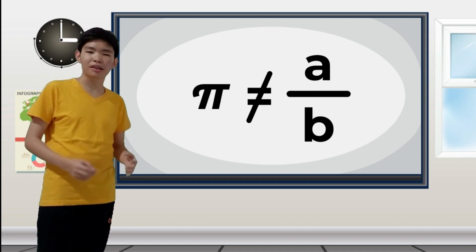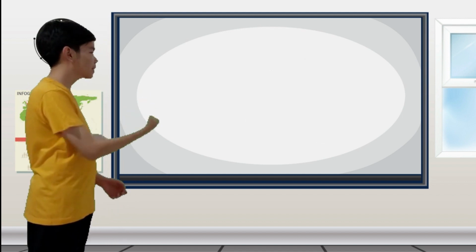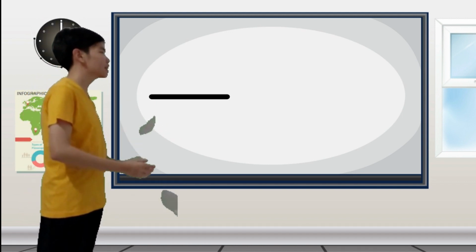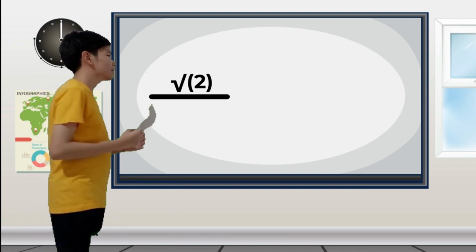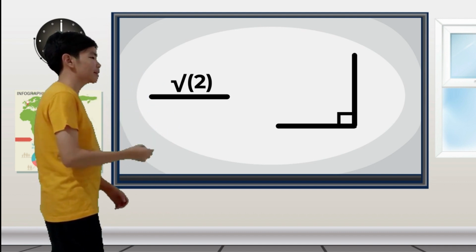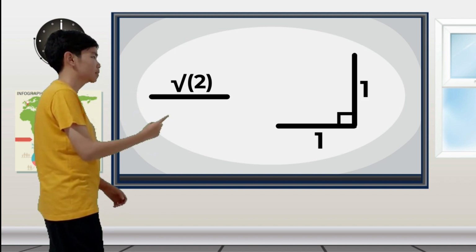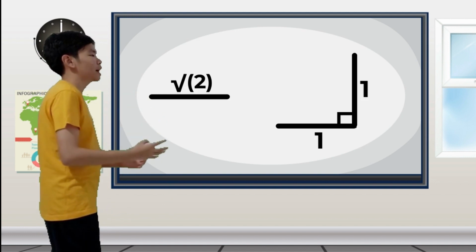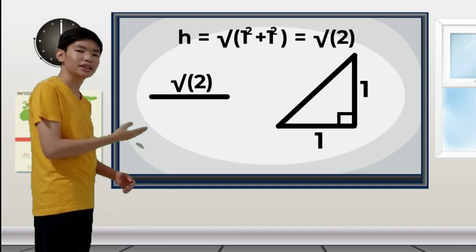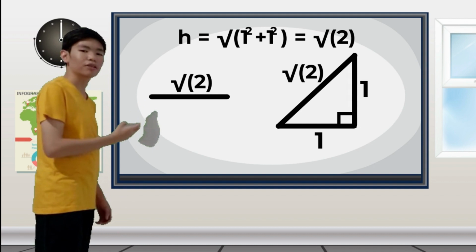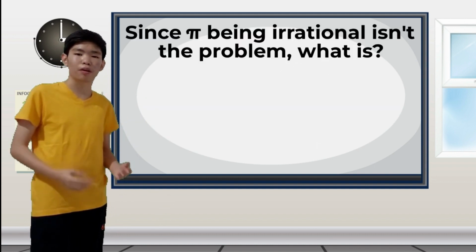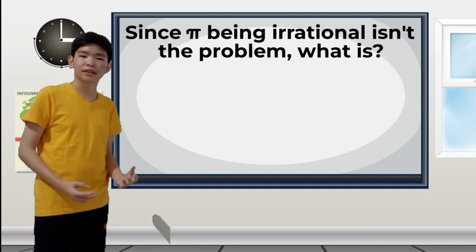Well, that's only partly true. Take this as an example. If we want to draw a line with length square root of 2, we can just draw a right angle triangle with leg lengths 1 and 1, and using the Pythagorean theorem, we know that the hypotenuse is equal to square root of 2. Therefore, since pi being irrational isn't the problem, then what is?